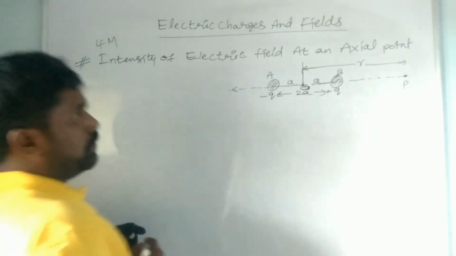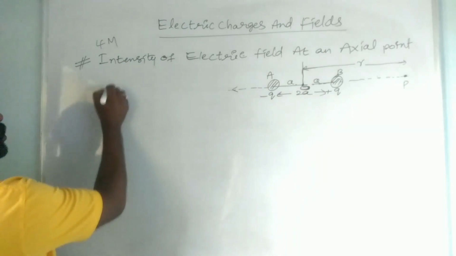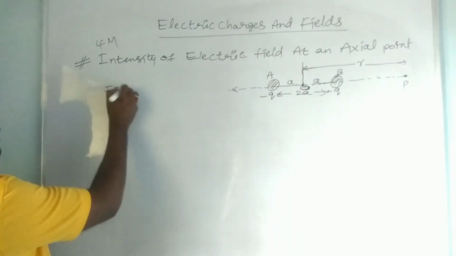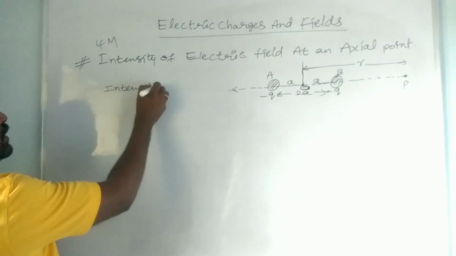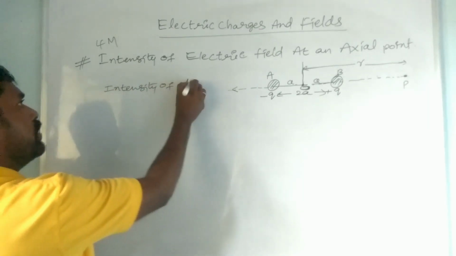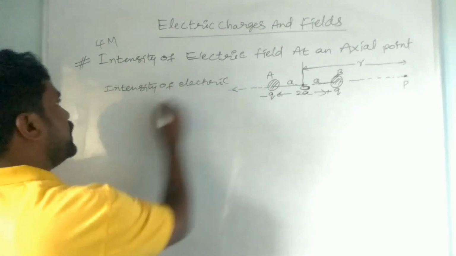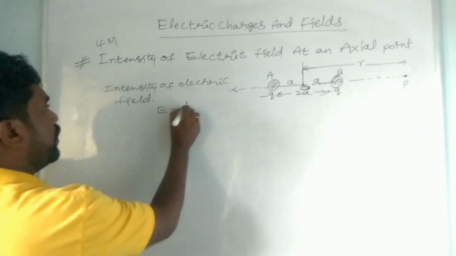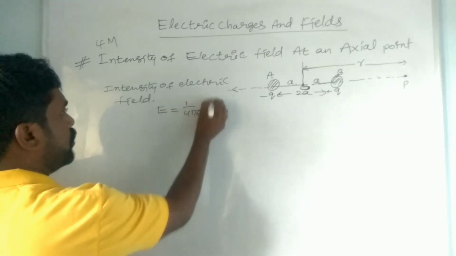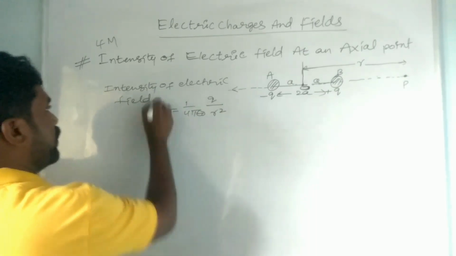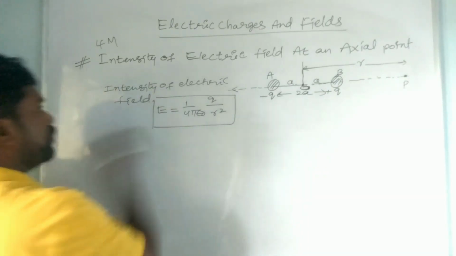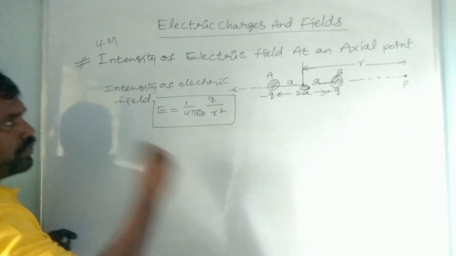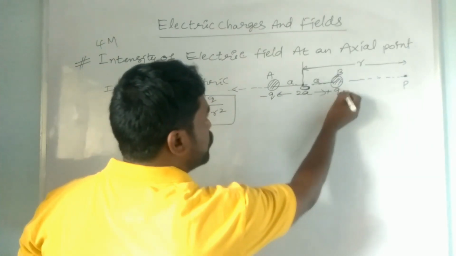Let us write the intensity of electric field. Already we derived that the basic equation is E is equal to 1 by 4 pi epsilon naught, Q by R square. From this you have to find the intensity of electric field produced by the plus q charge and by the minus q charge, on the axial line point.